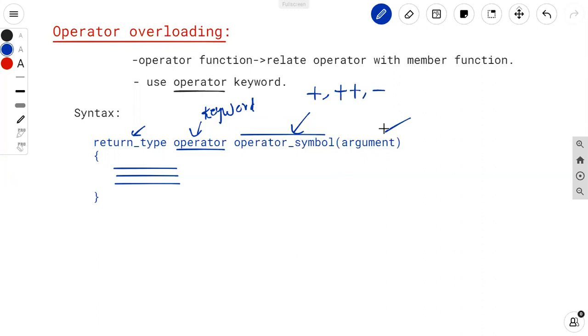Then if our operator function accepts some argument, then you can define the argument over here in rounded brackets. If our operator function doesn't accept any argument, then you can use empty brackets over here. Okay, and you can write the code or set of statements in curly bracket open and curly bracket closed. Okay, in this way you can define an operator function. Are you getting how to define operator function?